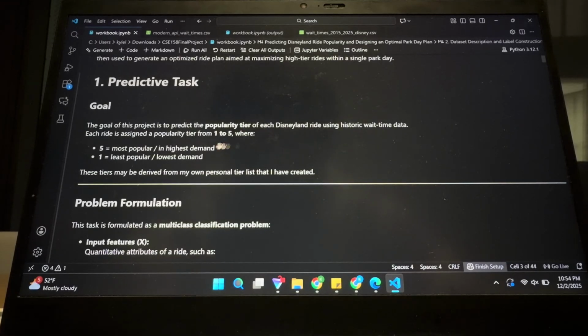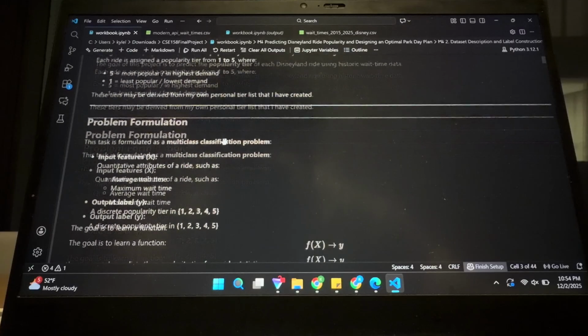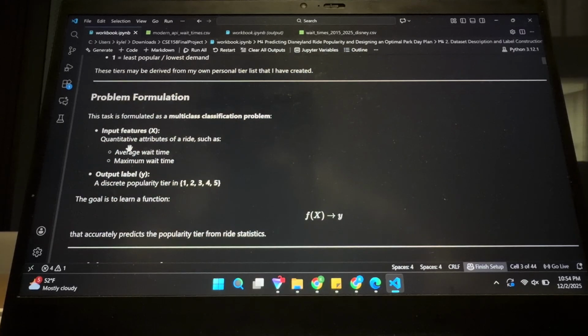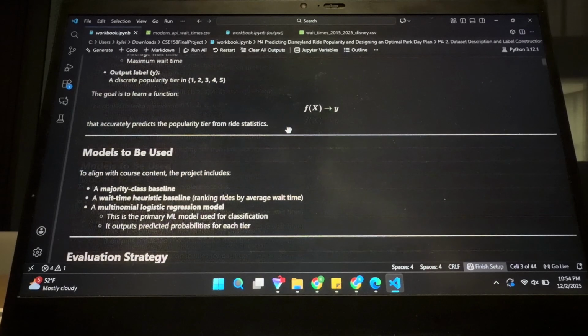So this is the general predictive task. The goal was to predict the popularity tier of each ride, 5 being the most popular and 1 being the least popular. The problem formulation is pretty simple. I was going to use 2 features: the average wait time for a given ride throughout the whole day, and then the maximum wait time for that day. And the output would just be a discrete popularity tier from 1 to 5.